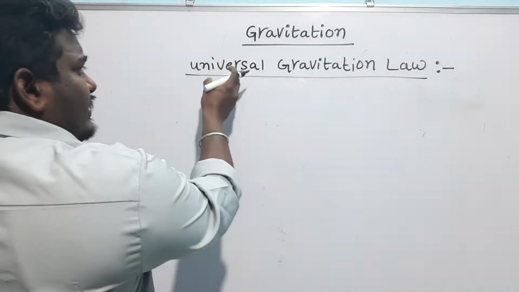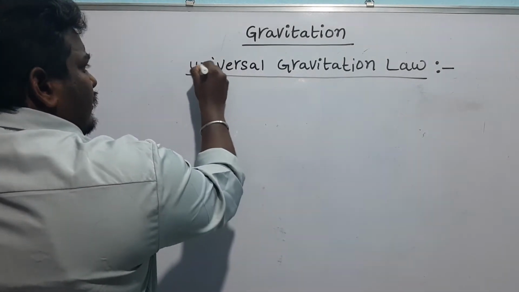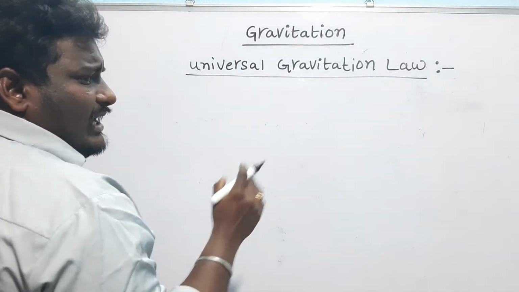So, this gravitational force is like this.